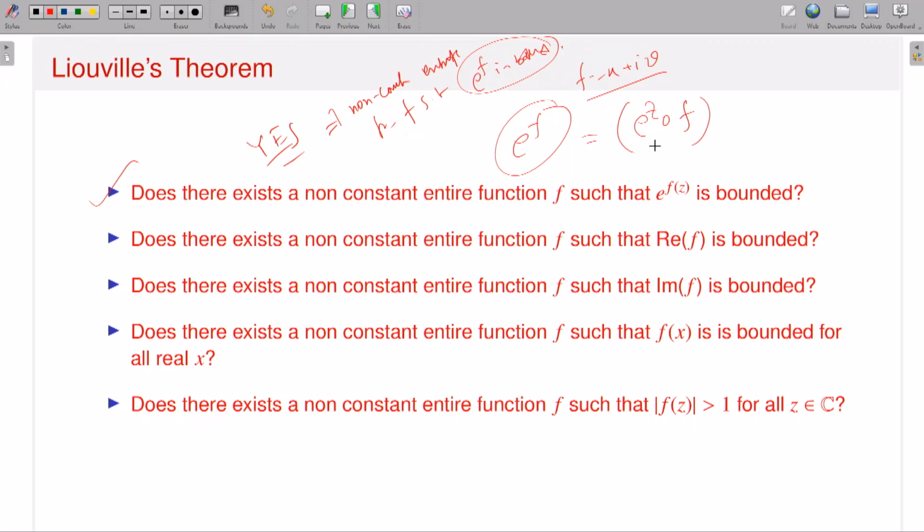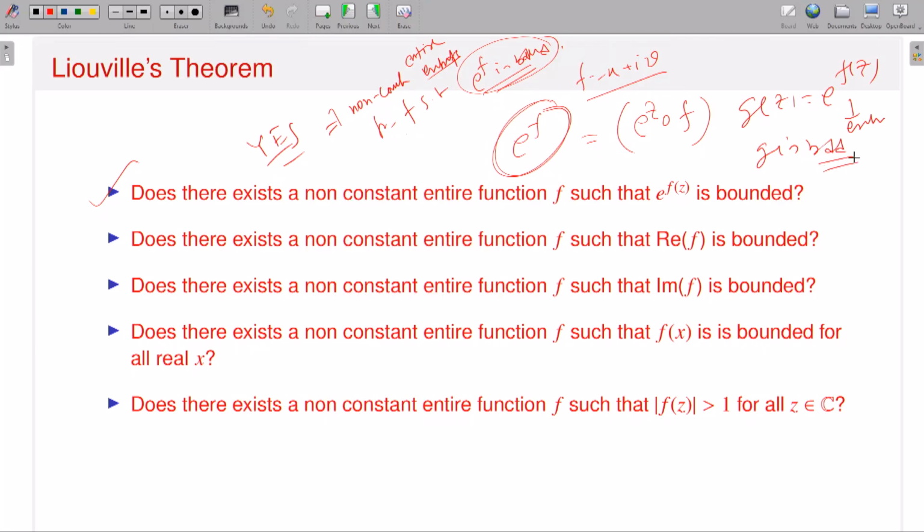That means I am composing two entire functions. f is a non-constant entire function by assumption, and the exponential is analytic everywhere in the complex plane, so it is an entire function. So if I write g of z equal to e to the power f of z, this is an entire function. What I assume is that e to the power f is bounded. Now e to the power f is bounded means what? g is also bounded.